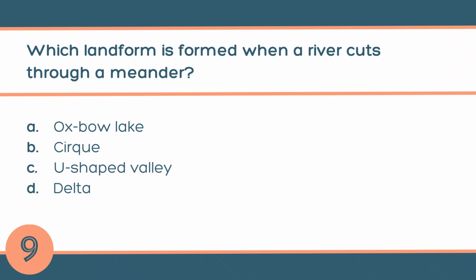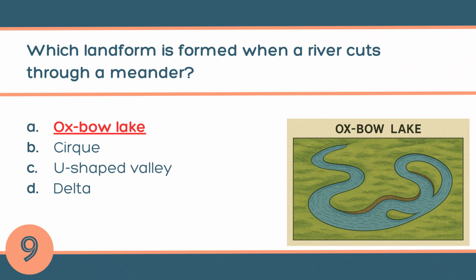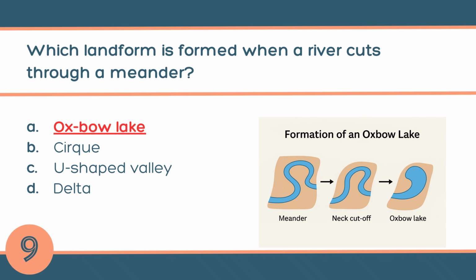Question number 9. Which landform is formed when a river cuts through a meander? A. Oxbow Lake, B. Cirque, C. U-shaped valley, or D. Delta. The answer is A. Oxbow Lake. When a river cuts through a meander, it forms an oxbow lake. A meander is a big loop in a river. When the river cuts across the loop and makes a shorter path, the loop gets cut off and turns into a small curved lake. It's called an oxbow lake.